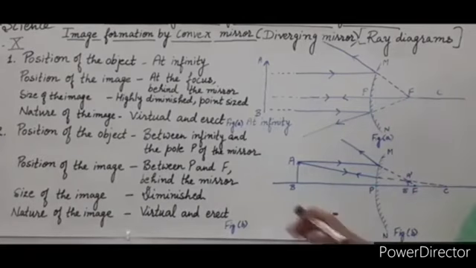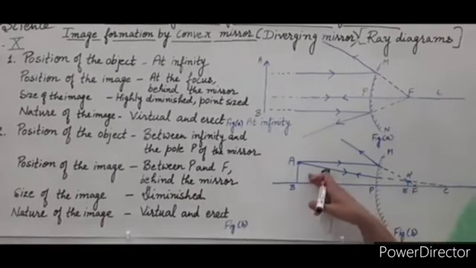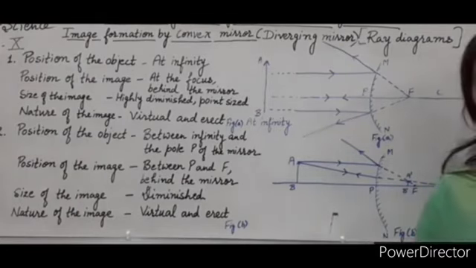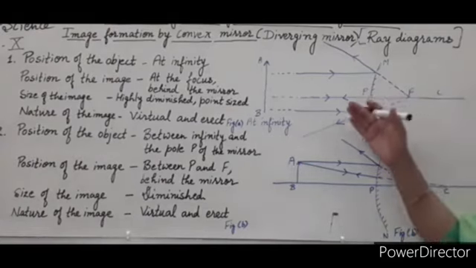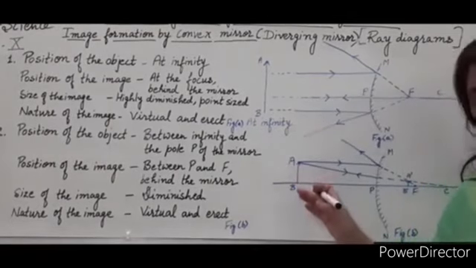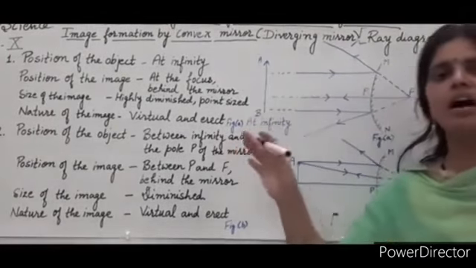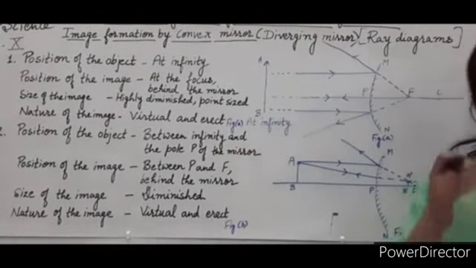Now, the size of the image. The image is highly diminished. The image is very small as compared to the size of the object. Now the nature of the image is virtual and erect. So these are the two cases in case of convex mirror. After this we will discuss the uses of spherical mirrors, that is concave and convex mirror.